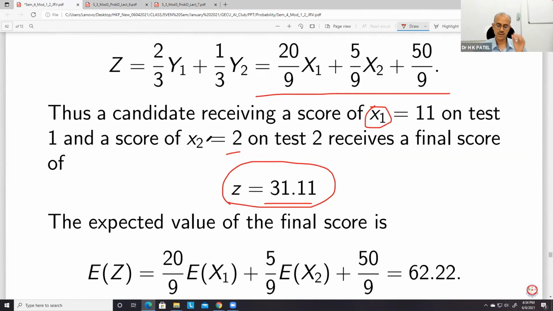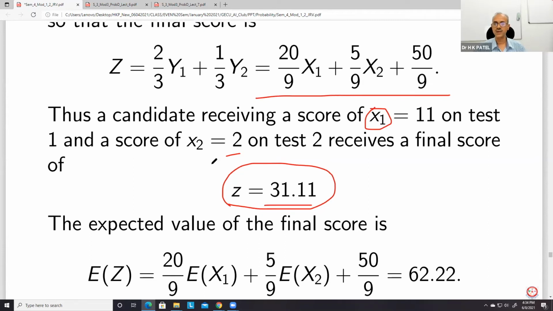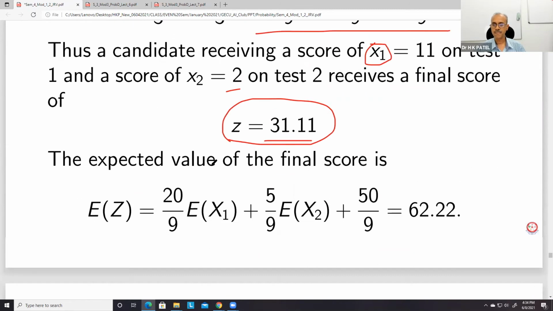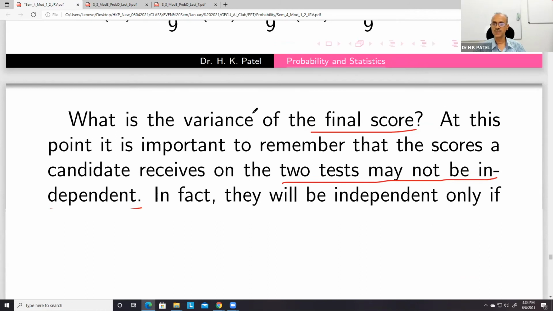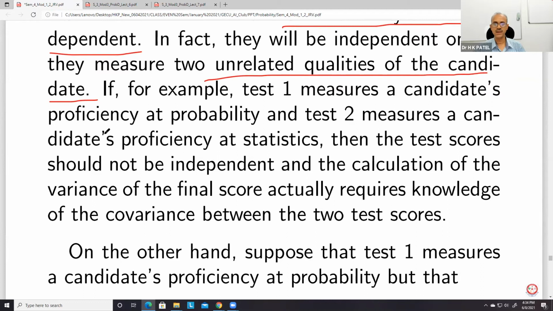If one paper is statistics and the other paper is mathematics, then they are related. You can't assume that they are not related. So if, for example, test 1 measures a candidate's proficiency at probability and test 2 measures a candidate's proficiency at statistics, then the test scores should not be independent.